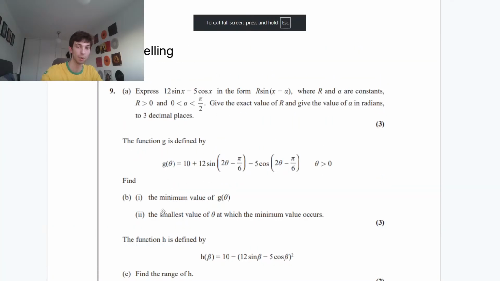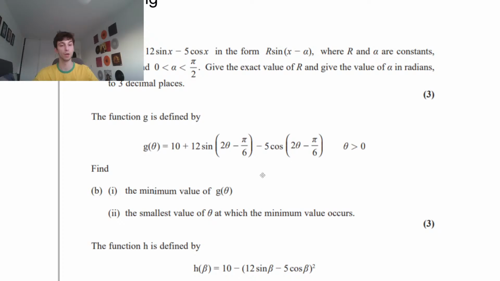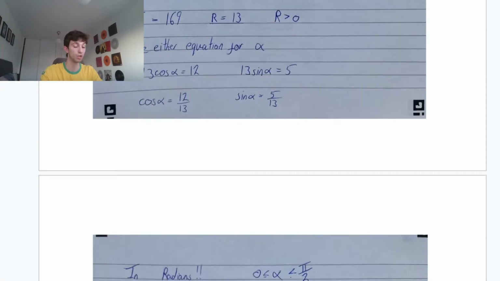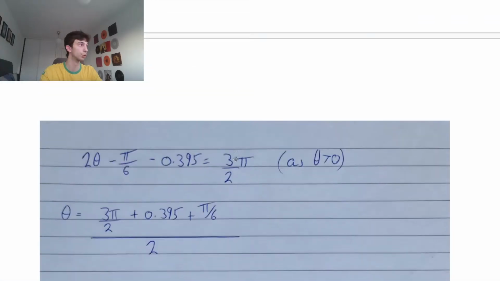But because they wanted the smallest value of theta, and under the condition that theta is larger than 0, it is also the first value your calculator gives, I believe. I can check that quickly. We inverse sine of -1. It doesn't. It gives you minus pi over 2. So this is where you have to be careful. Theta must be larger than 0. So the smallest value of theta, satisfying this, must be theta equals 3 over 2 pi.